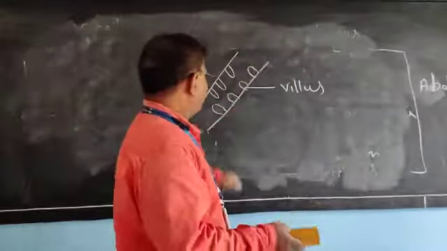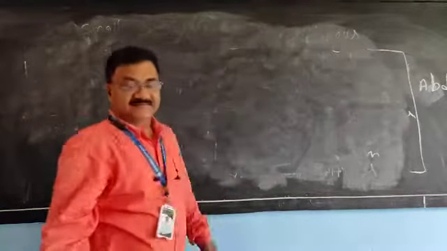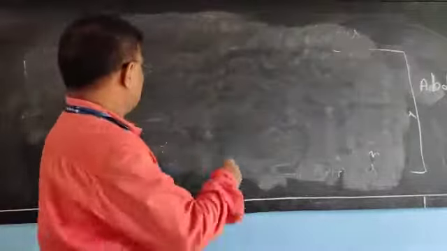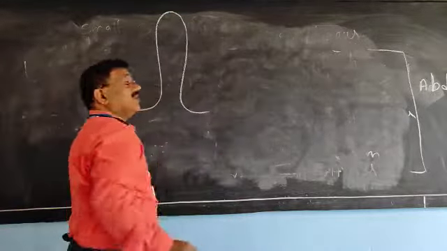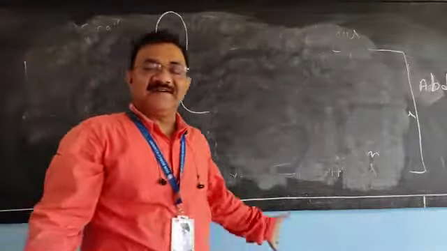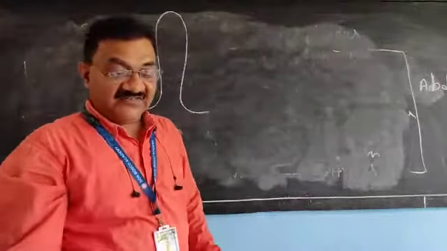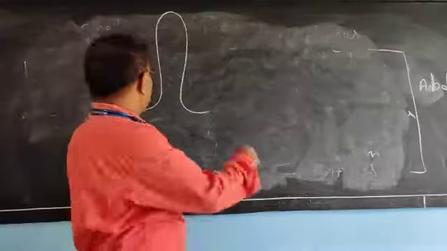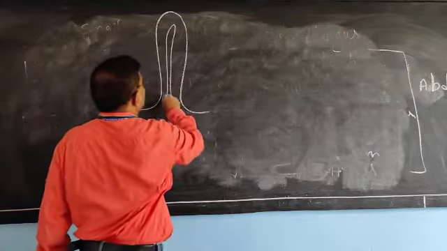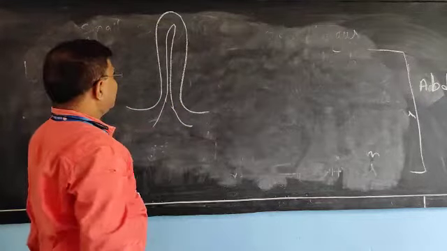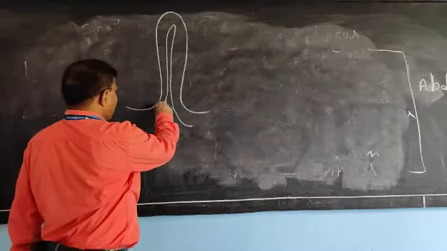Now, detailed diagram of villus. Let us discuss. It is not so large, but here I have made the diagram large just to make you understand. Now, see here. What is there?